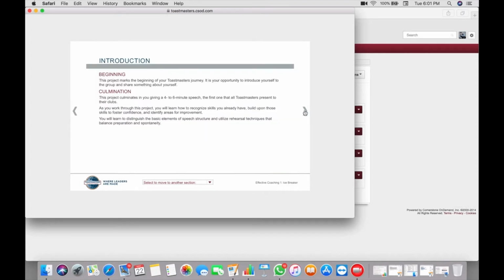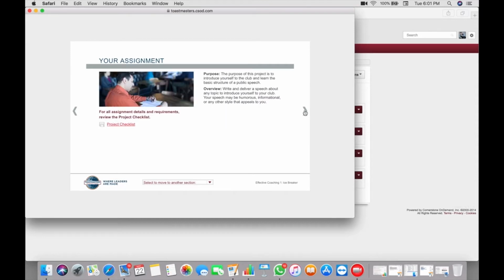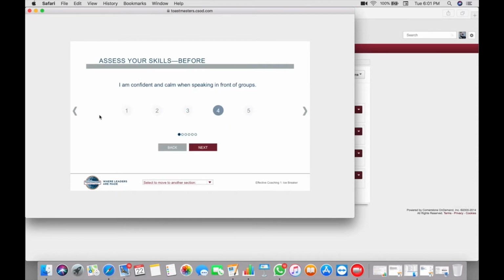Read this, and assess yourself before the project. Assess your skills before. So you need to make sure you are assessing yourself. Like, I'm confident and calm when speaking in front of groups. How do you feel? How should you mark yourself? Mark it, 1, 2, whatever you feel like.